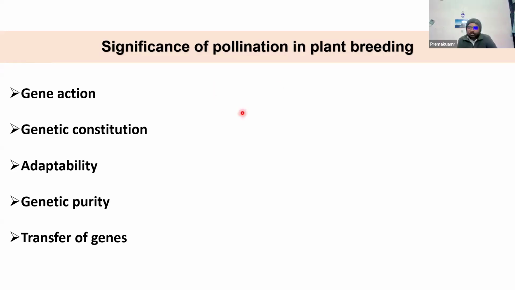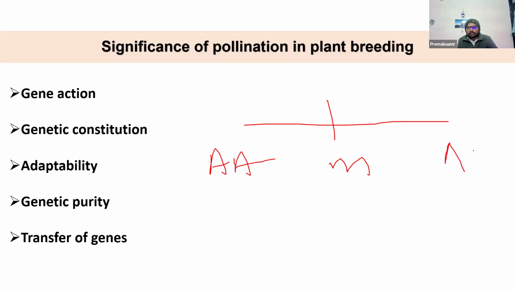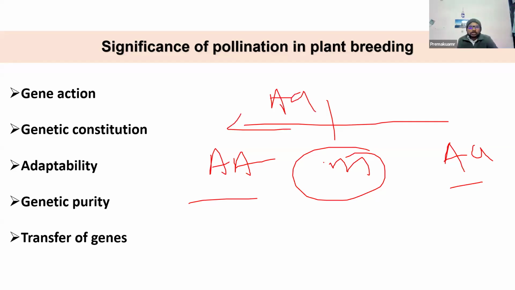Like you can take the mean, average, capital A, single gene model, multigenic model. This is the homozygote and the heterozygote will be there. Based on how much your heterozygote deviates from the mid parent, you can decide the gene action.